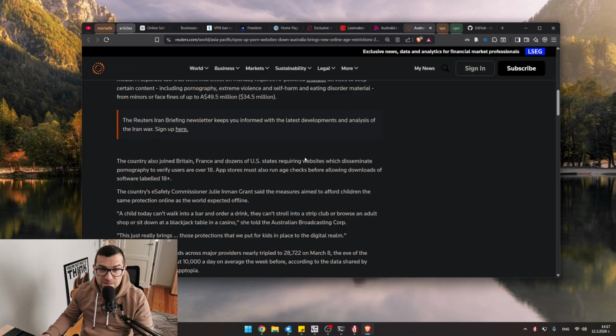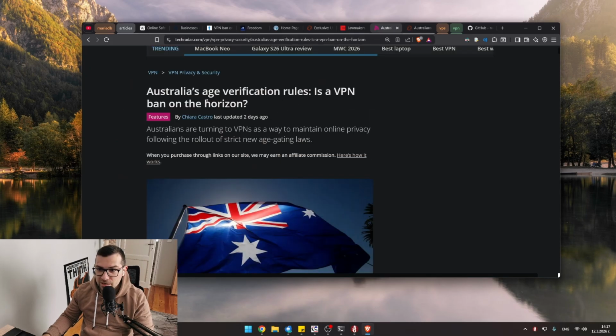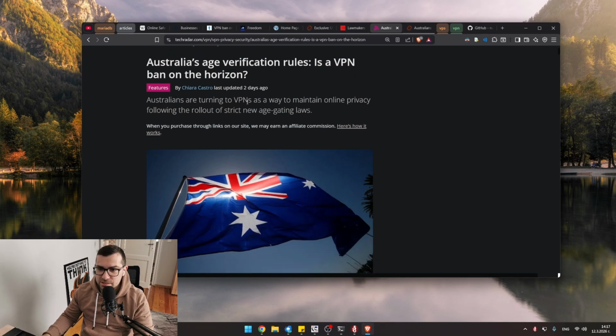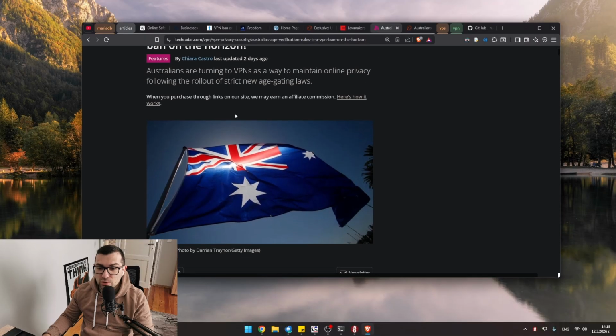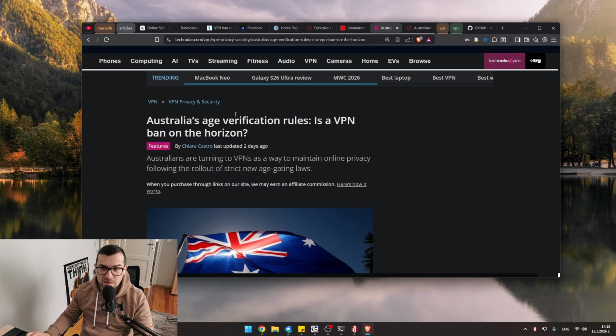And by the way, VPNs are not immune to this as well. So as Australia is headed into age verification with the majority of the world following up on that, we've seen the United States take that approach. We've seen definitely the UK take that approach, and we are seeing right now the EU proactively discussing some of these things and trying to come up with the most dystopian laws ever in regards to age verification.